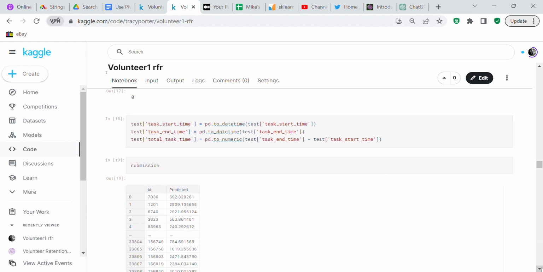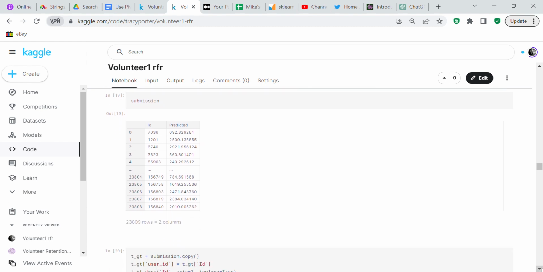And then we did the same thing in the test file that we did in the train file. So we datetime the test task start time, and we datetime the test task end time, and we created test total task time equals pd dot to numeric task end time minus test task start time. And this is your submission file. That's what they want you to submit to Kaggle to be predicted on, and you can see it has 23809 rows by 2 columns, which is going to be your ID and your predicted.